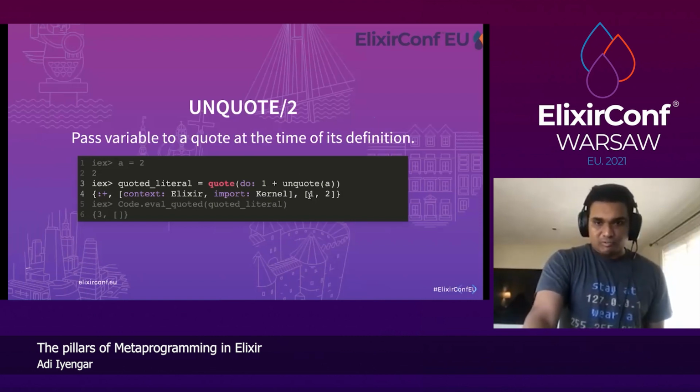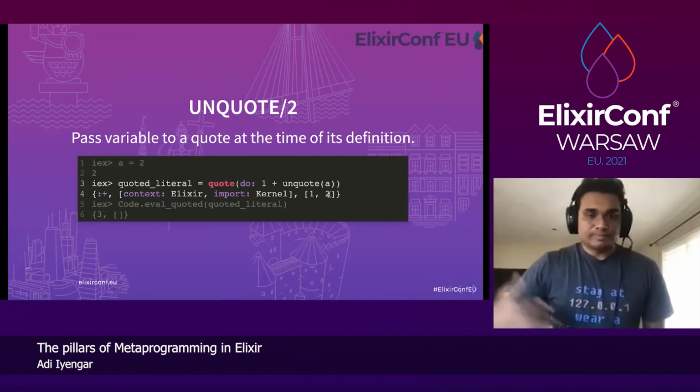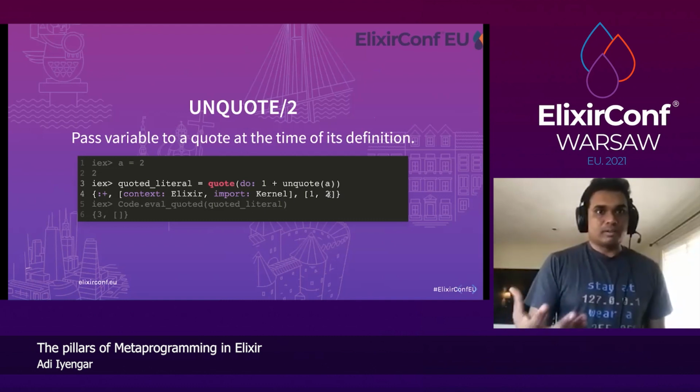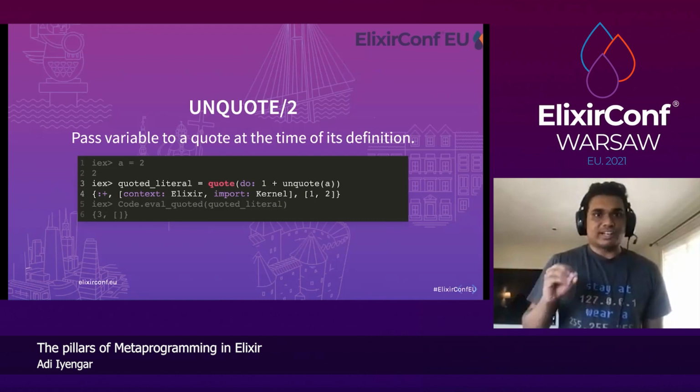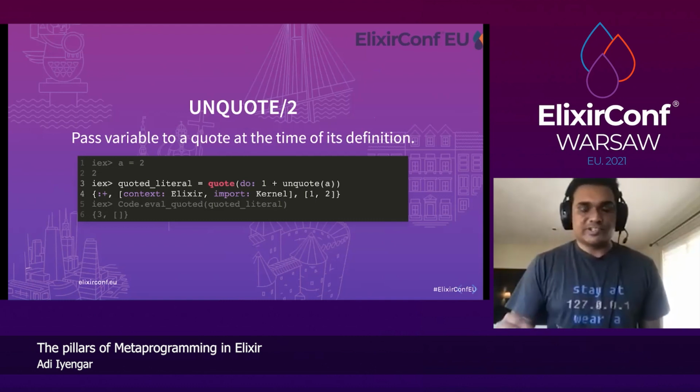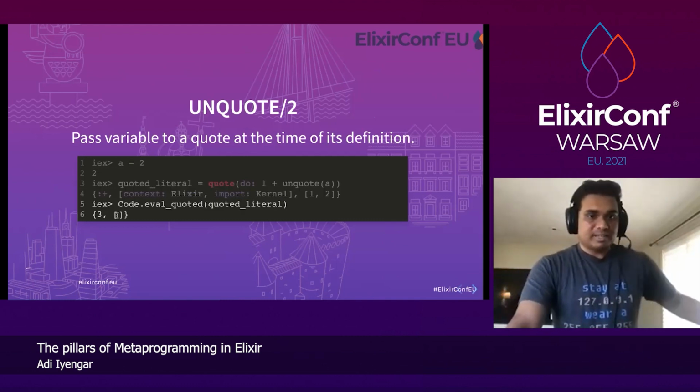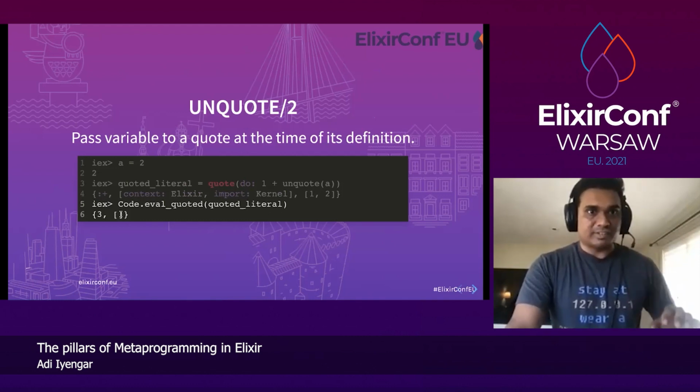And as you can see right here, when it's evaluated, it knows that it's 2 before you even call Code.eval_quoted. So that's where unquote is different from var, where it's not unhygienic because you're not injecting variables across scopes at the time of evaluation. So when you evaluate it, we still get 3, but again, no variable bindings because it was at the time of definition of the quote.